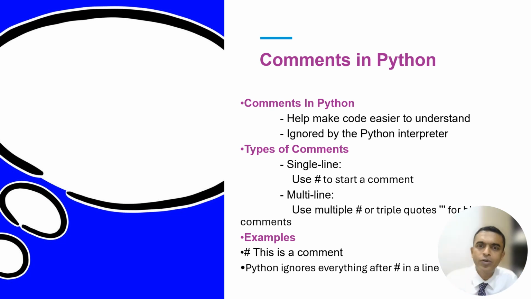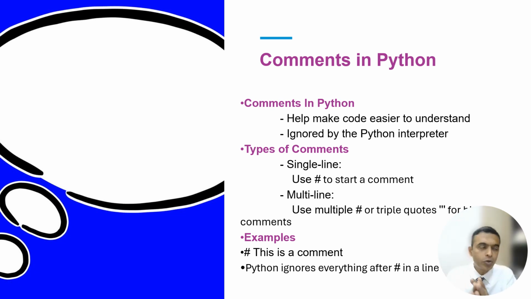So single line comments will begin with hash. Use hash to start a comment, that is a single line comment. As soon as you write hash, Python will ignore everything after that hash in that line. That line is completely ignored, and the execution will just come to the next line in Python. Okay, when you write hash.